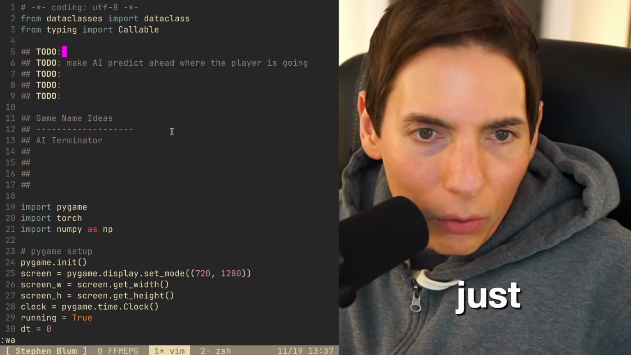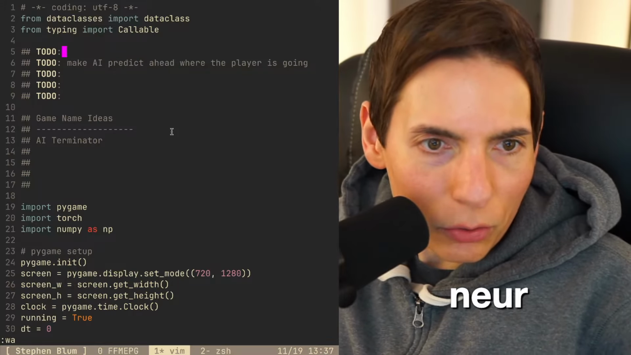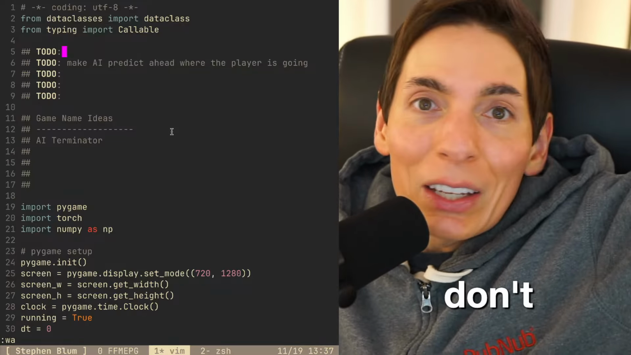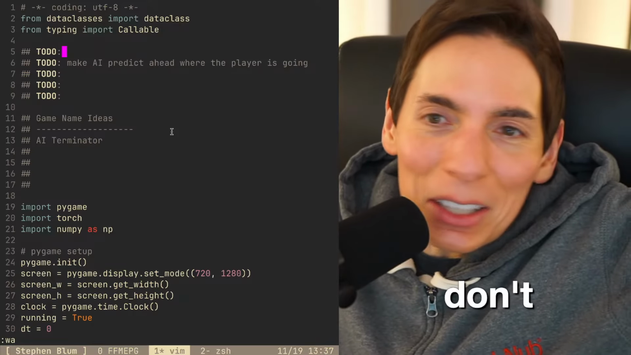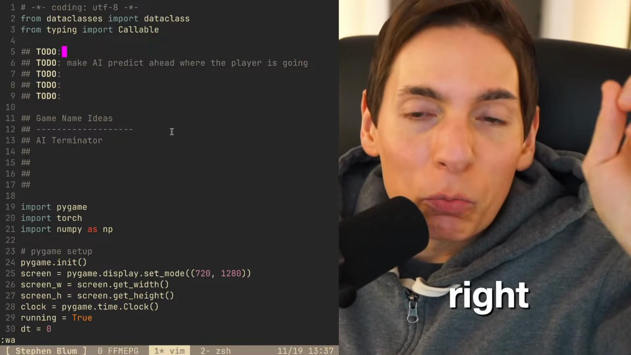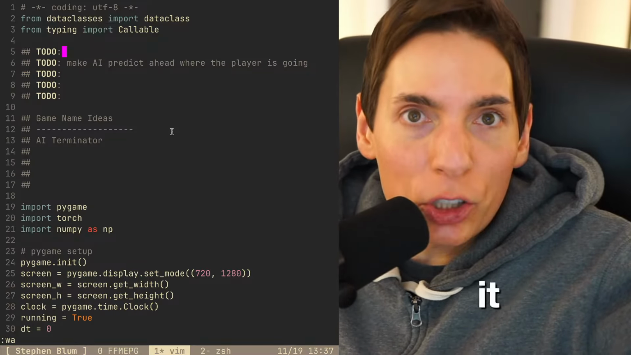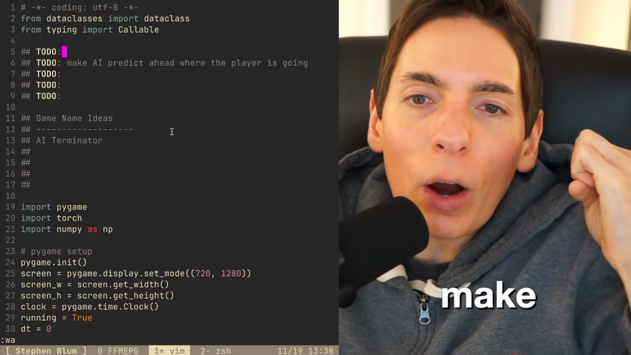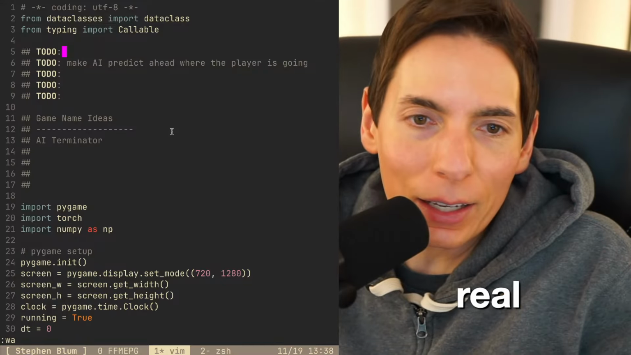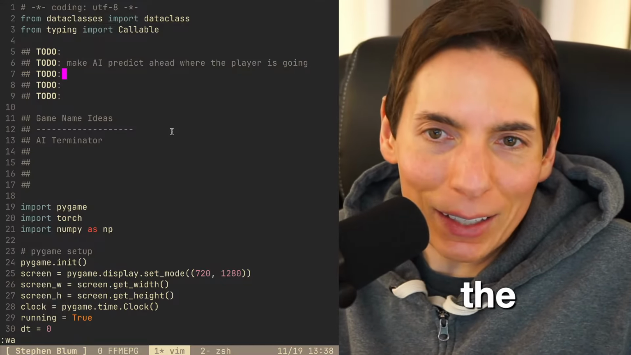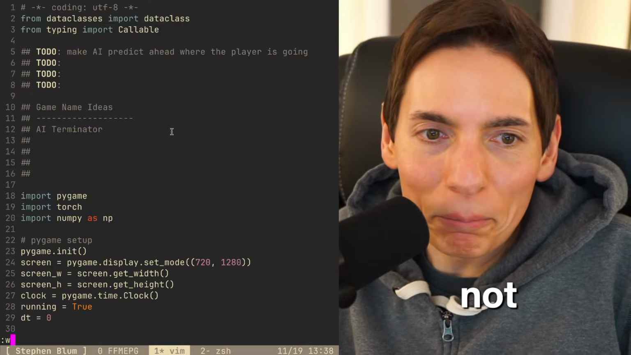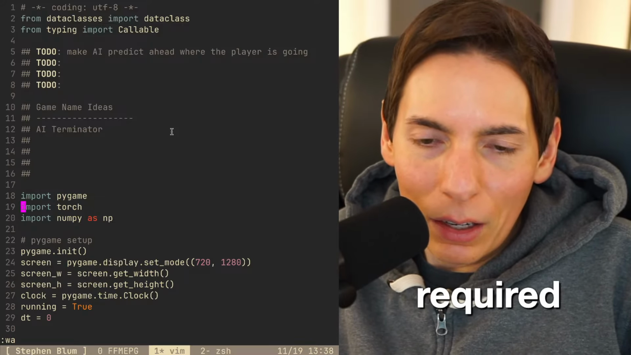Okay, I just wanted to know, why do we need a neural net for this? The AI player can just move in the direction of the player. Yeah, you don't need it. You're absolutely right. Though what we want to do is make it legit AI, legitimate machine learning. I want to make a real game with real AI in it, and that's what we're doing here. That's the reason why. You're totally right, we don't need it. It's not mandatory.